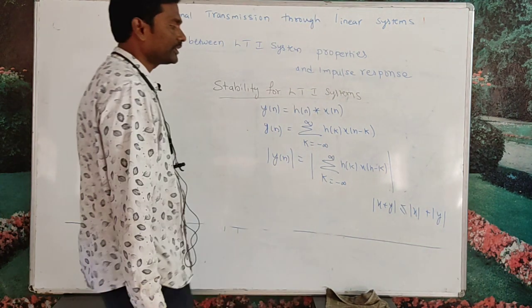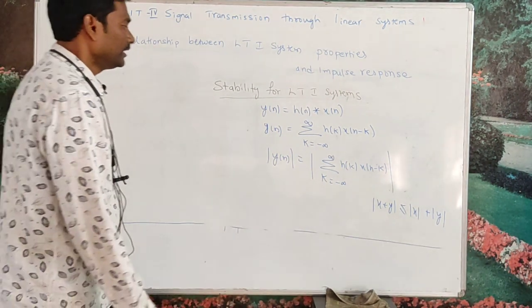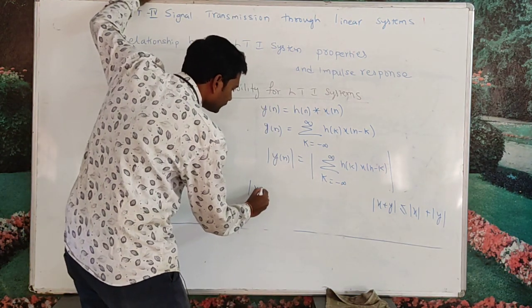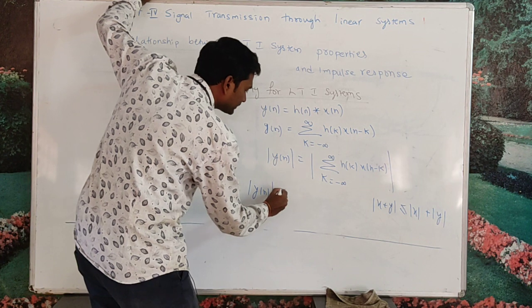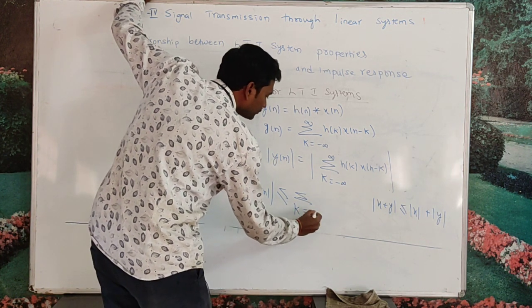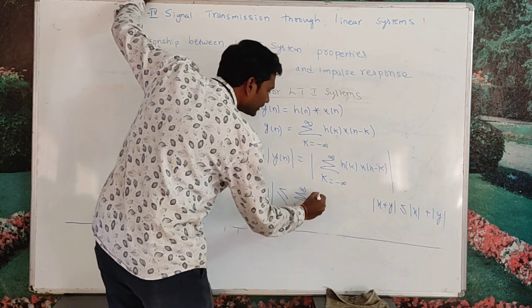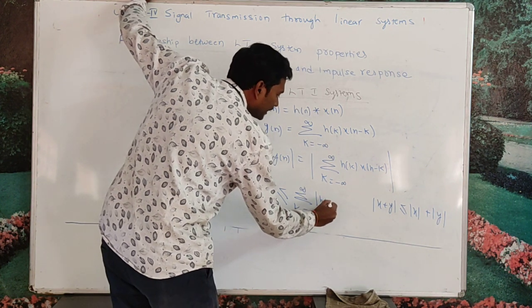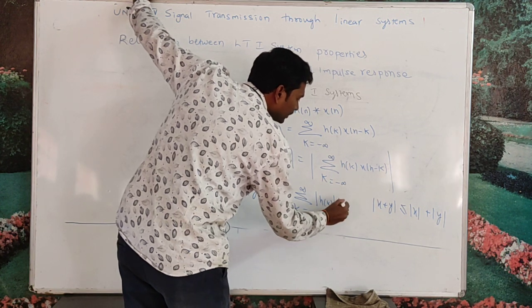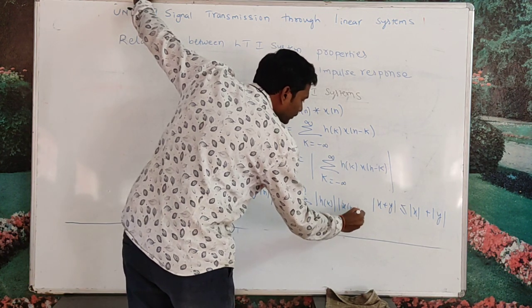Using this, we can write modulus of y of n is less than or equal to the summation over k from minus infinity to infinity of modulus of h of k times modulus of x of n minus k.